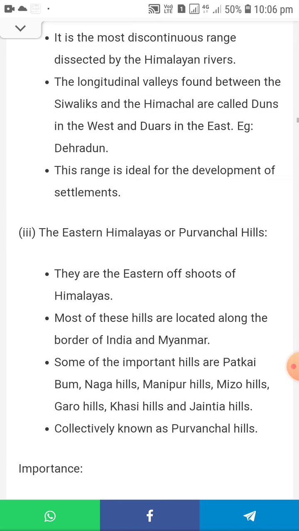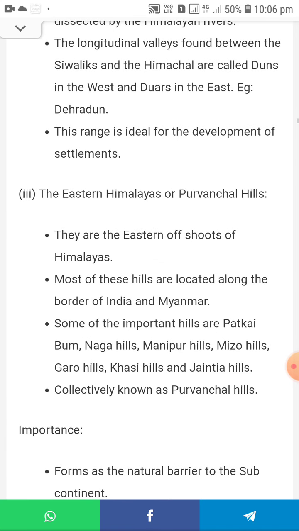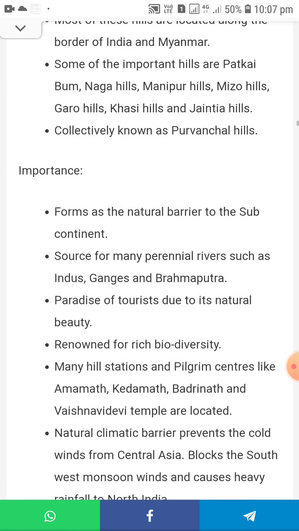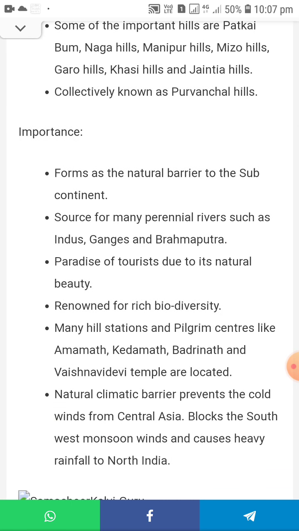And next are the Eastern Himalayas, the Purvanchal Hills. The Eastern Himalayas are offshoots of the Himalayas. Most of these hills are located along the border of India and Myanmar. Some important hills are the Patkai, Barail, Naga Hills, Manipur Hills, etc. Collectively, all these hills are called the Purvanchal Hills. Importantly, they form a natural barrier of the subcontinent.